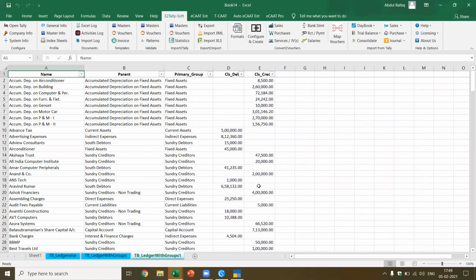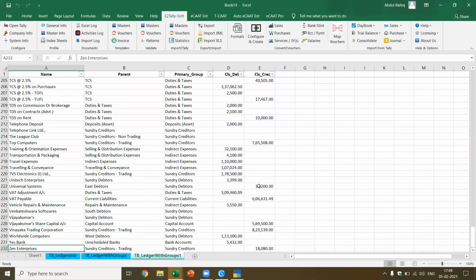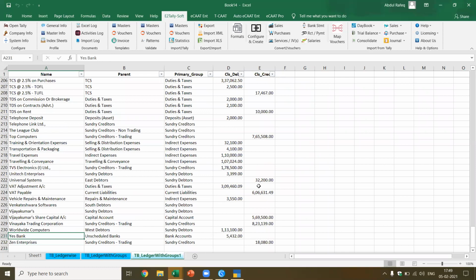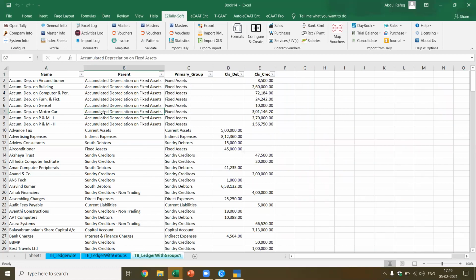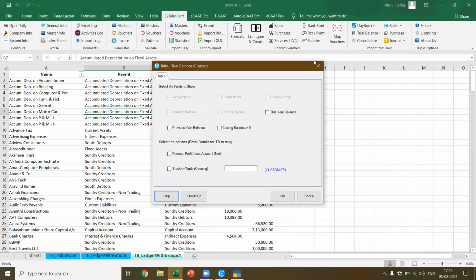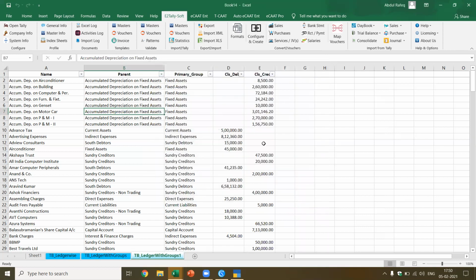See all these ledgers for the current year. Now instead of this, I just want all the closing balances from Tally which is available. I say trial balance and say give me the closing ledger balances. Now with the previous year balance or closing balance greater than 0, I have multiple things. Now in this case, it just gives a listing of the closing ledger balance for all the ledgers. Now here you find debit and credit will not tally. You have to remove the stock in trade and remove the profit and loss account for it to tally. Okay, now this is where we have seen.